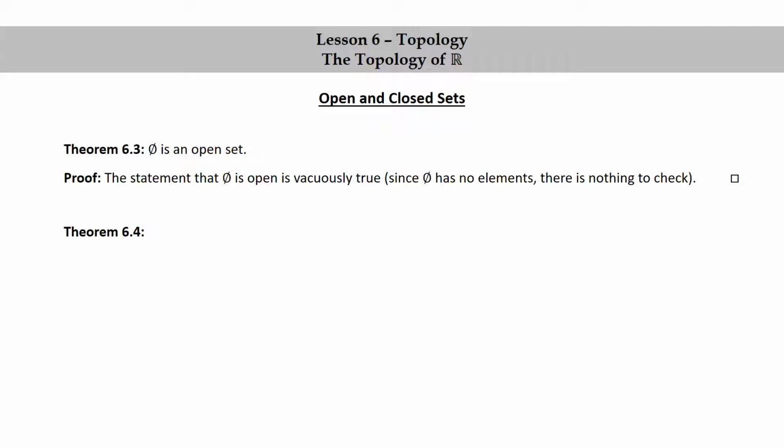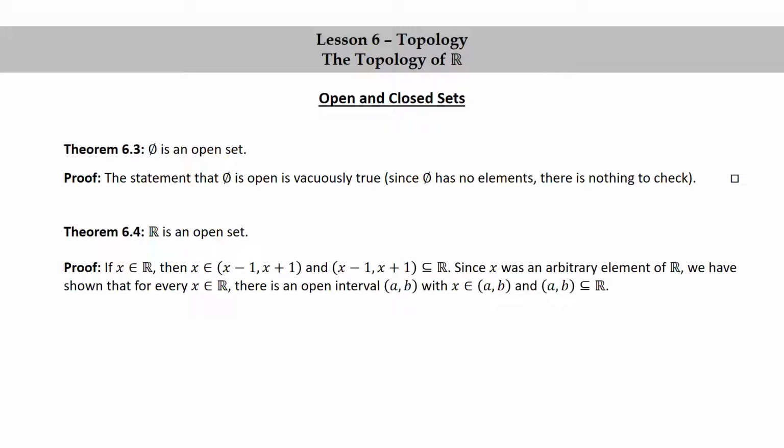Theorem 6.4, the set of real numbers is an open set. Let's prove this. If x is a real number, then x is in the open interval from x minus 1 to x plus 1, and that open interval is a subset of the set of real numbers. Since x was an arbitrary element of R, we have shown that for every x in R, there's an open interval (a, b) with x in (a, b), and (a, b) a subset of R. So R is open.